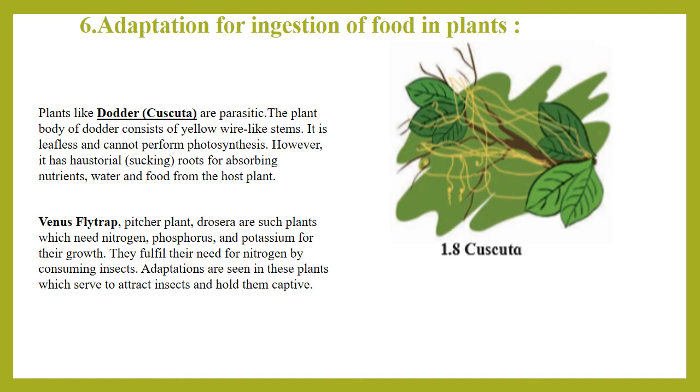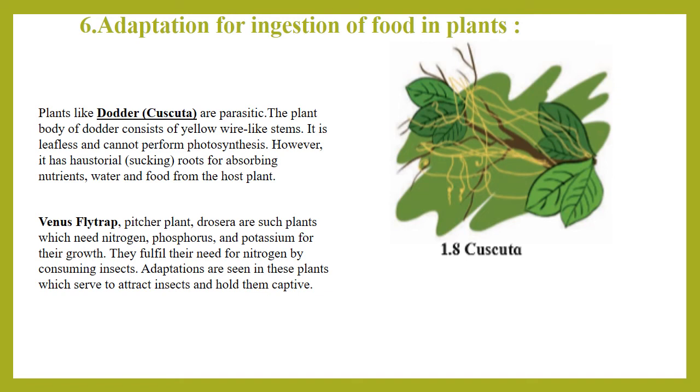The cuscuta plant consists of a yellow wire-like stem, which is leafless, meaning it doesn't have leaves. It means that it cannot perform the process of photosynthesis. But still, it grows around us on the trees. How is it possible? Because it has a special type of roots. Those roots are called haustorial roots or sucking roots, only for absorbing nutrients from the host plant.